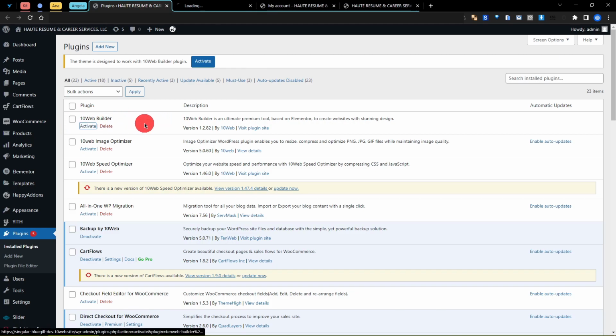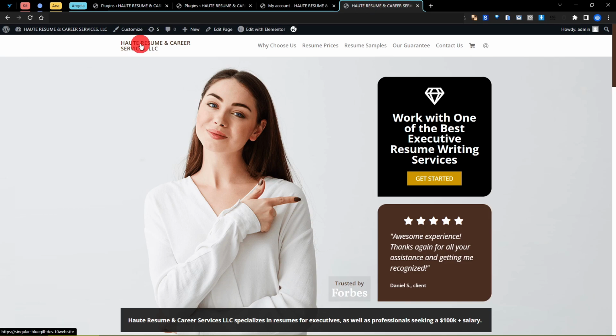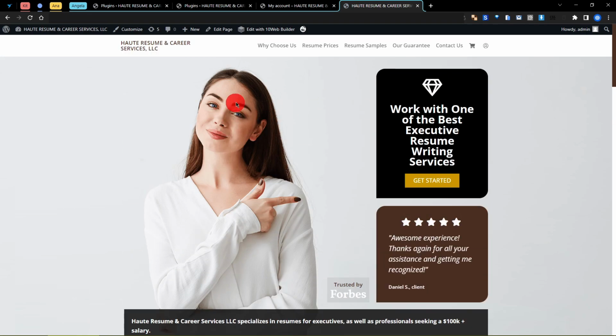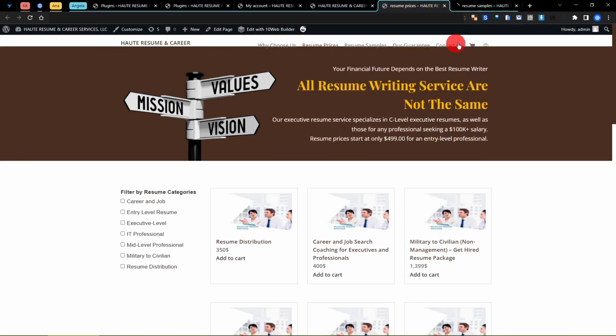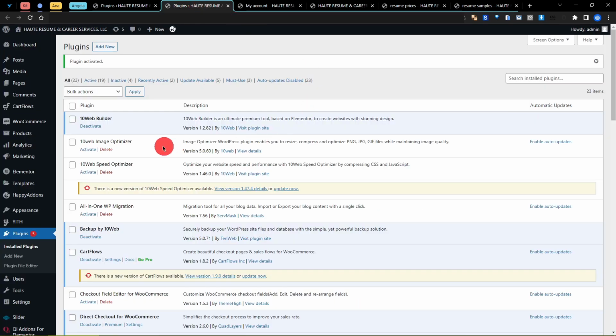So please don't activate this plugin. If you activate this plugin, you can see I have activated it, and then I have refreshed this page. You can see nothing has changed. This is simple and easy. But if I go to the resume page, then the resume sample page, you can see the design has been contradicted. You can see. So please deactivate this plugin.